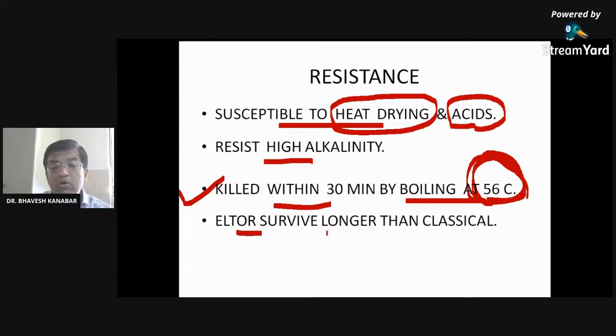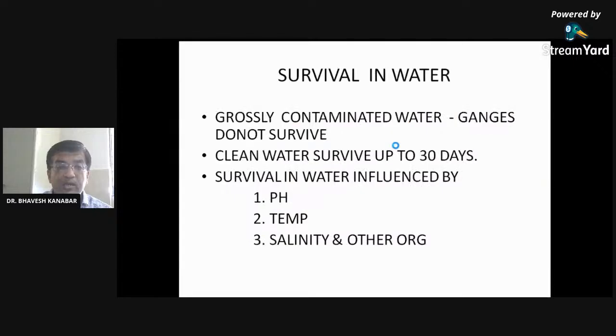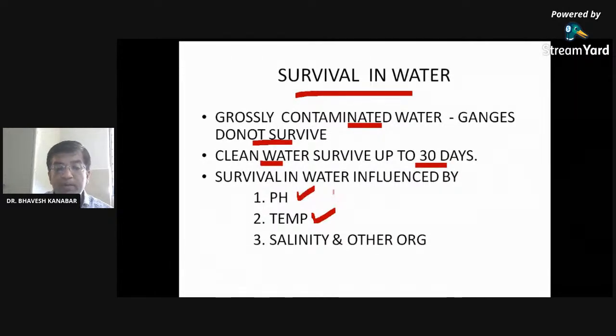ELTR survival lasts longer than classical. Survival in water: in grossly contaminated water, like the Ganga, they do not survive. Clean water, they survive up to 30 days. Survival in water is influenced by pH, temperature, salinity and the presence of other organisms. If acidity is there, meaning low pH, it cannot survive a longer period of time. If temperature is higher, it cannot survive.